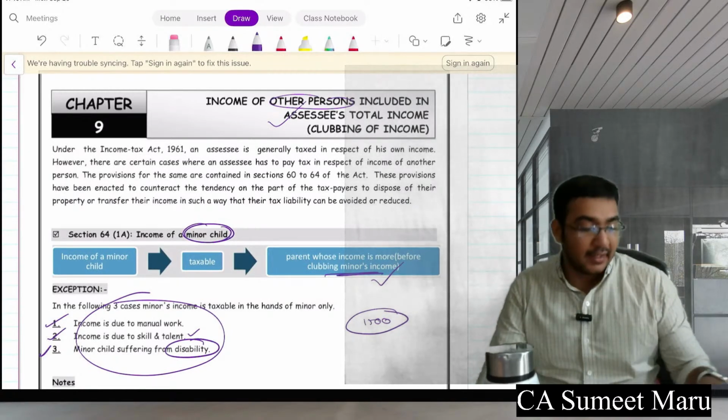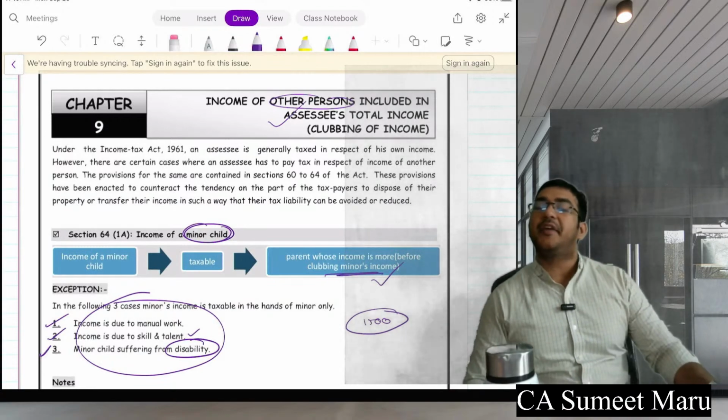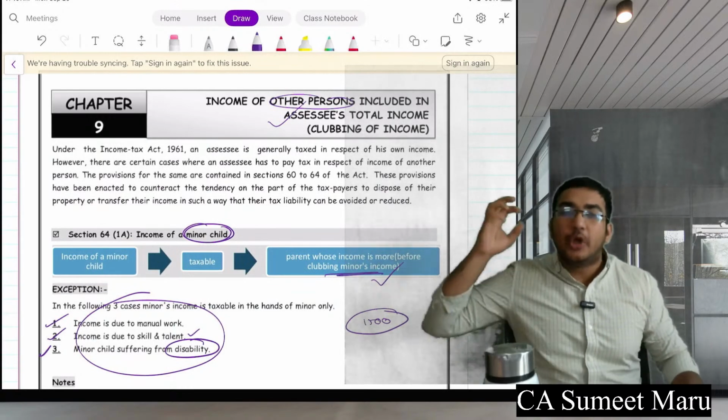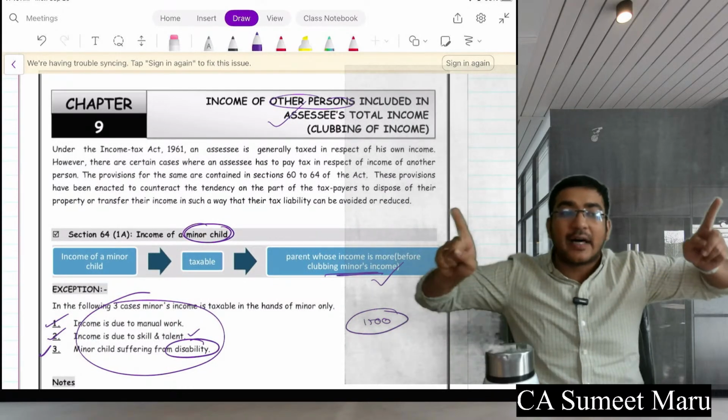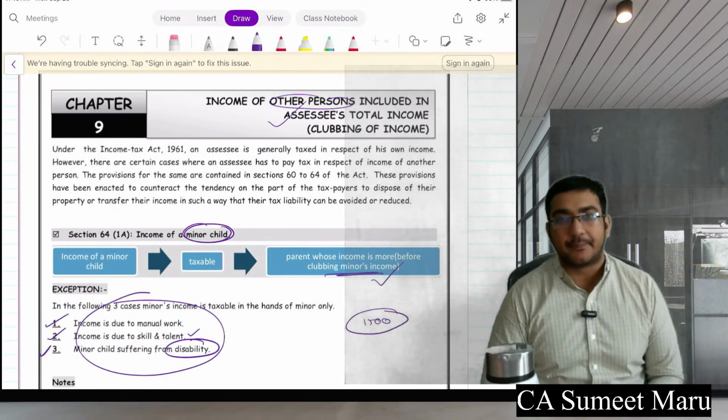Yes. Okay. Very good. So now let's go to the next chapter, that is clubbing of income. In clubbing of income, the first provision which we have seen is that the income of a child is going to be clubbed in the hands of mother or father, whosever total income is higher, before adding this child's income.